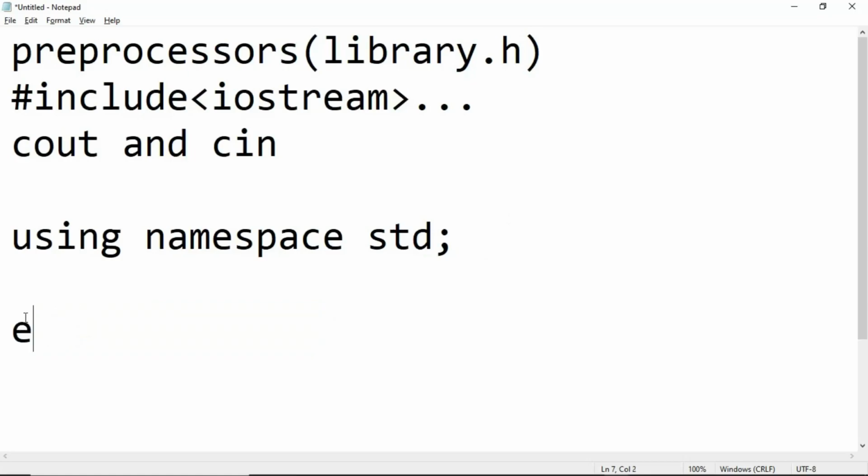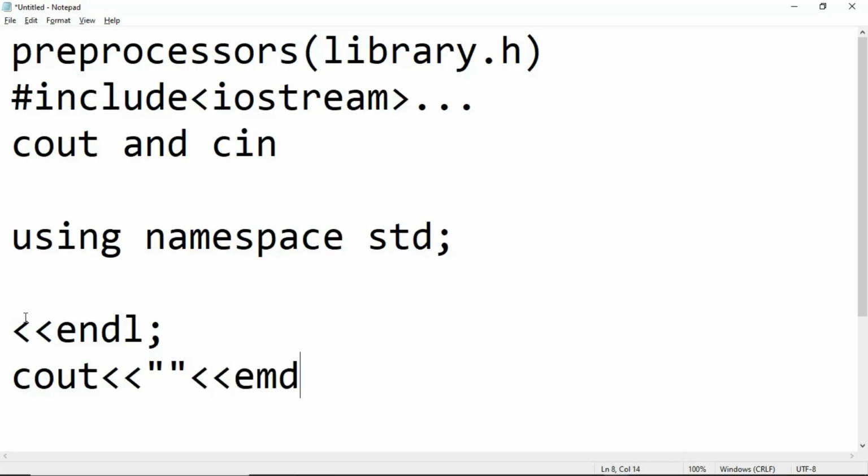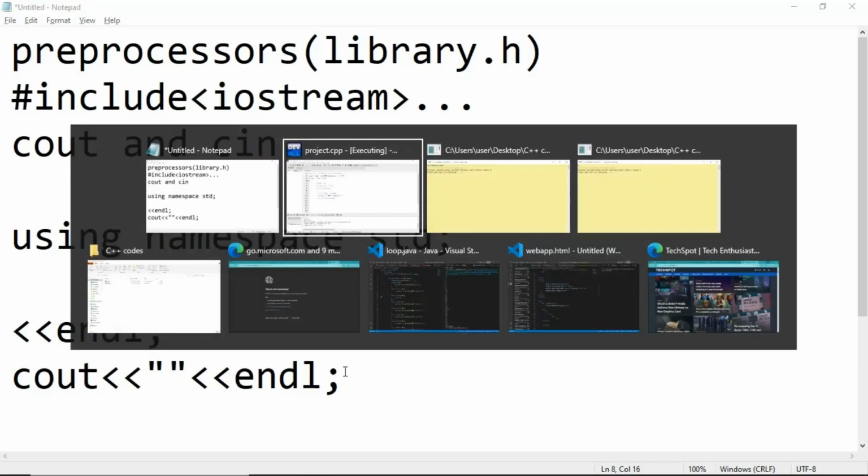We're going to make use of this end line. The end line statement is basically added after our cout statement, and it's going to go like this: cout, our message in quotes, if it's not a variable, then end line semicolon. This is basically going to tell the compiler that every statement that comes after this statement should start on the next line.